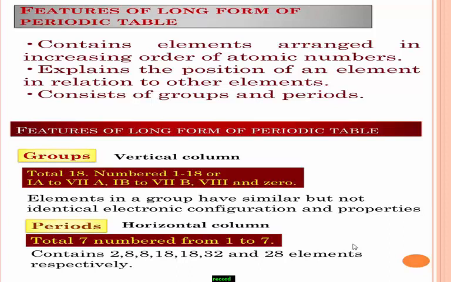There are a total of 18 groups, from group 1 to group 18, and elements in a group have similar but not identical electronic configuration as well as properties. The horizontal rows present in the periodic table are called periods. There are a total of 7 periods, and the periods contain 2, 8, 8, 18, 18, 32 and 28 elements respectively.